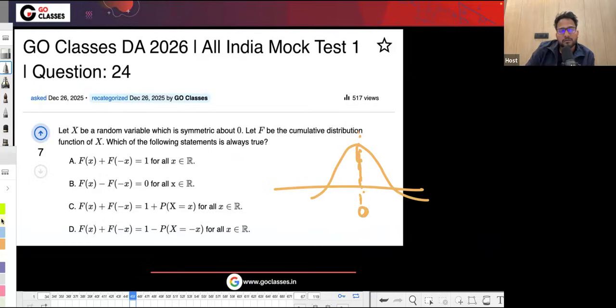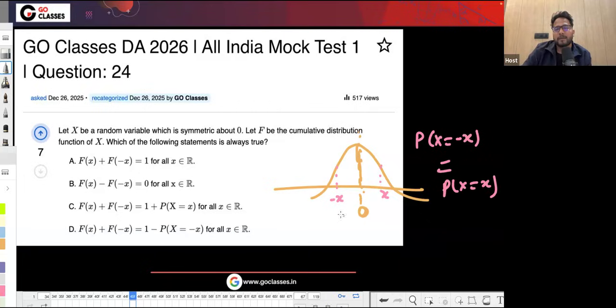So what does symmetric about zero mean? Let's suppose this is minus x, this is x. First of all, let's write some probabilities. Probability of X equal to minus x is the same as probability of X equal to x. Similarly, probability of X less than or equal to minus x is the same as probability of X greater than or equal to x. Symmetric about the mean means this is a mirror image. Here they are writing 0.